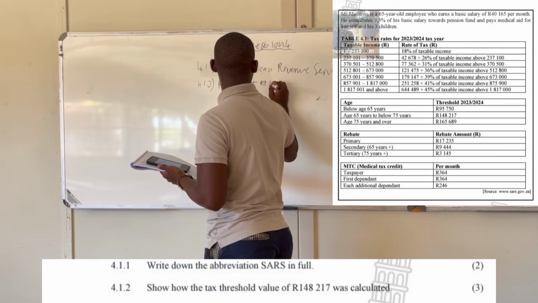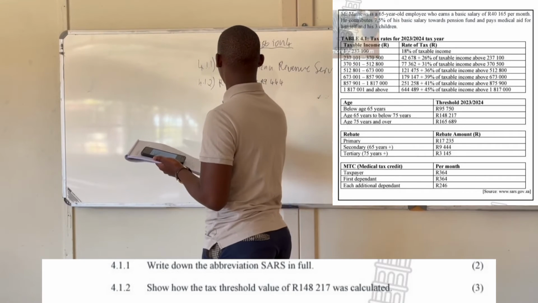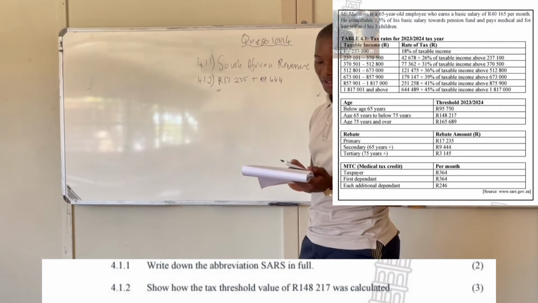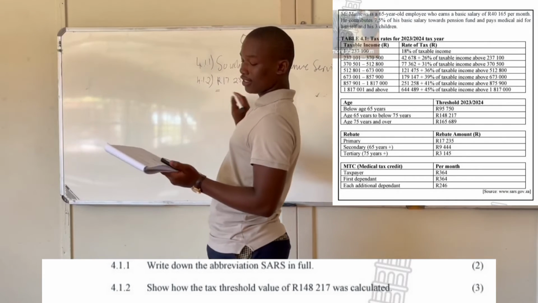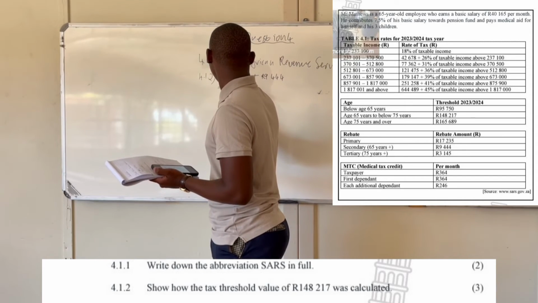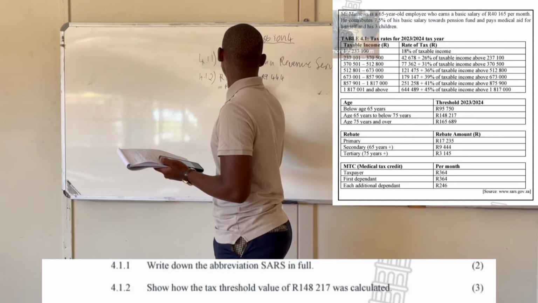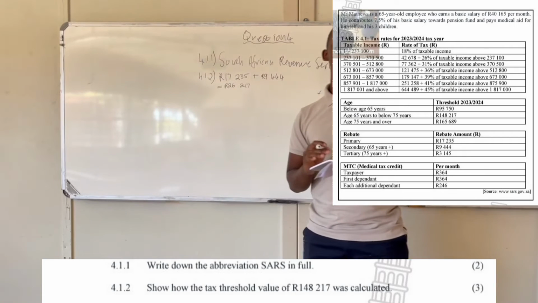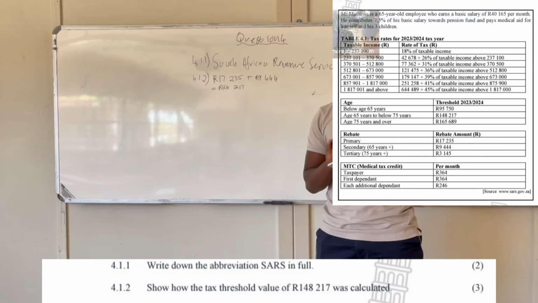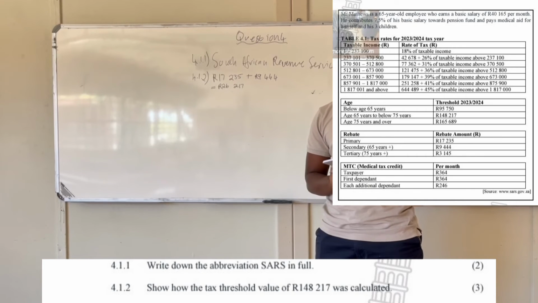After you add these rebates, primary and secondary, you get 26,217, right? And then this person on the tax rate table qualifies on tax bracket number 1, right?